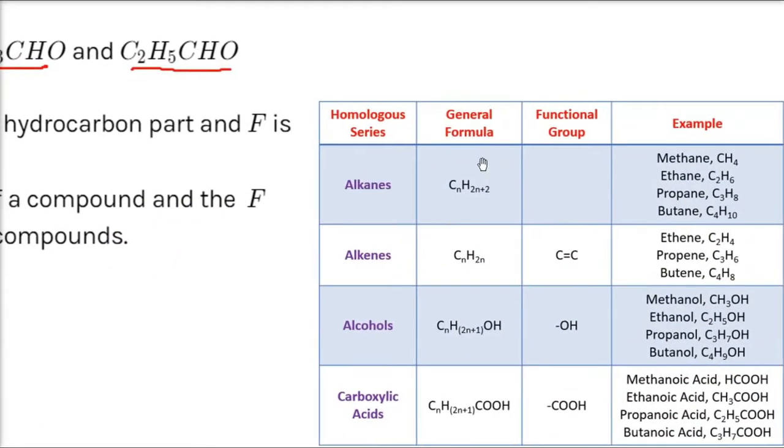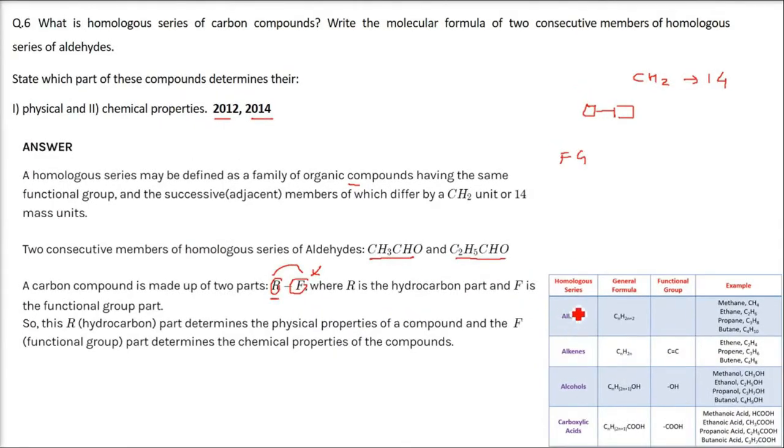For example, alkanes, their general formula is CnH2n+2. For methane, ethane, if you see the difference of these two, it will be CH2 each time. I'll just give an example of this alkane, CnH2n+2. Now I'm taking n as 1. So C1H(2 into 1 plus 2), that is 2 plus 2. So CH4 is the first one.